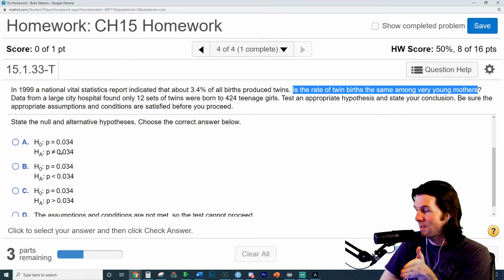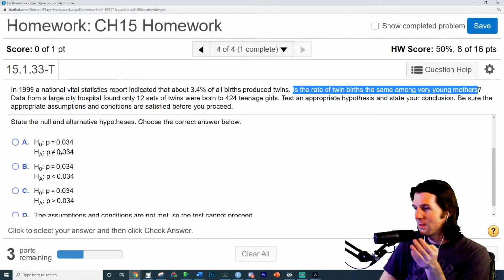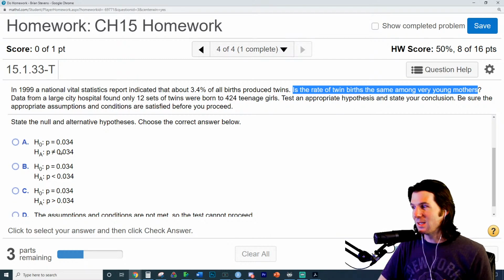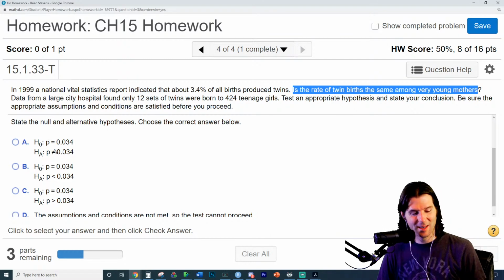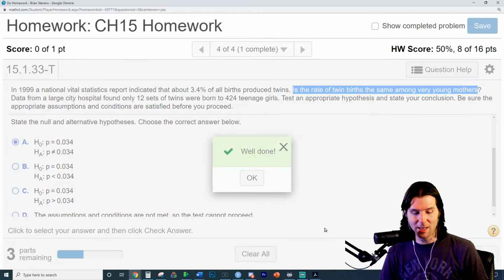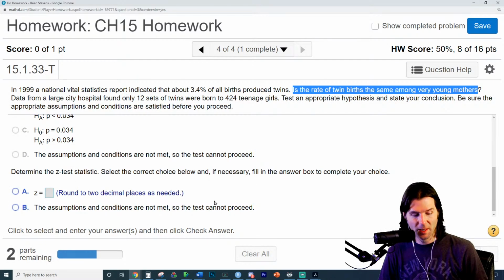And we're just asking, is it the same or is it not? Because we don't give a preference towards it. We just ask, is this the same for young mothers? Well, we shouldn't say exact same. Is it possible that it's the same, we should say? And the alternative would be that it's not equal to, because we're not giving a preference.